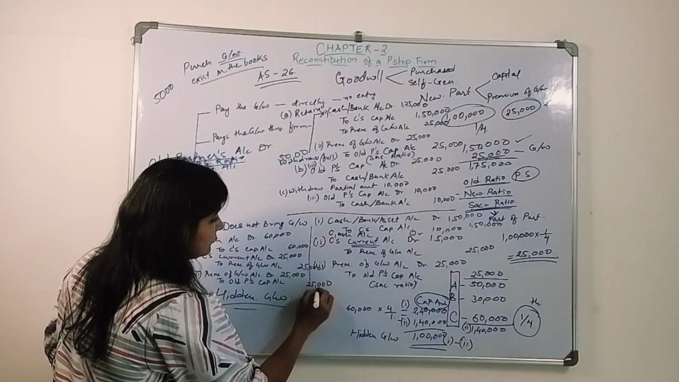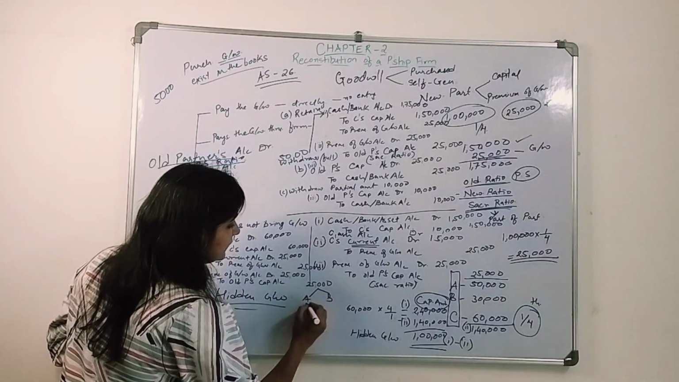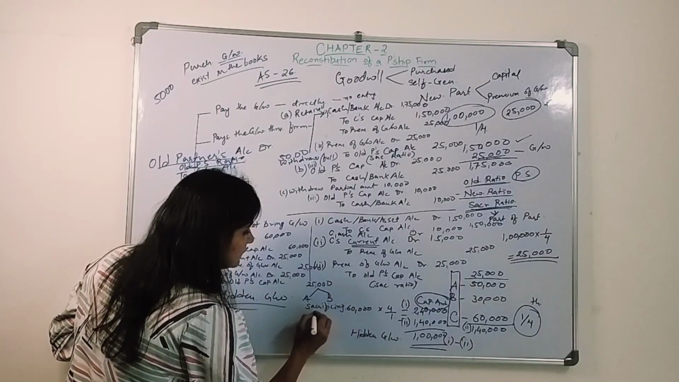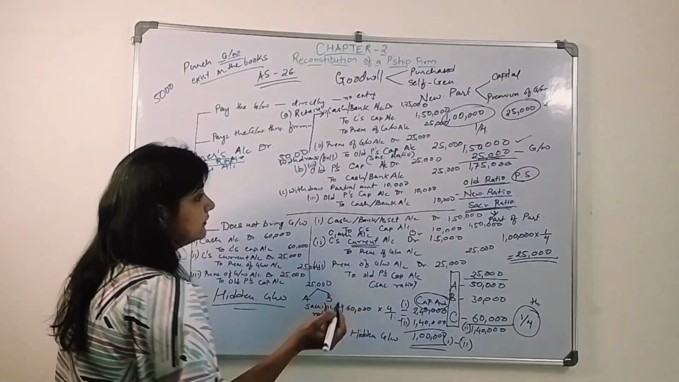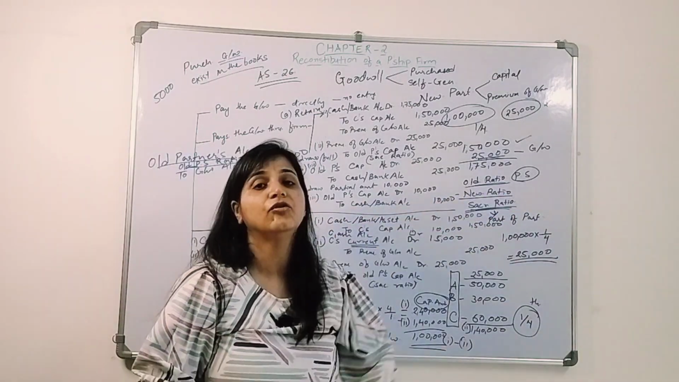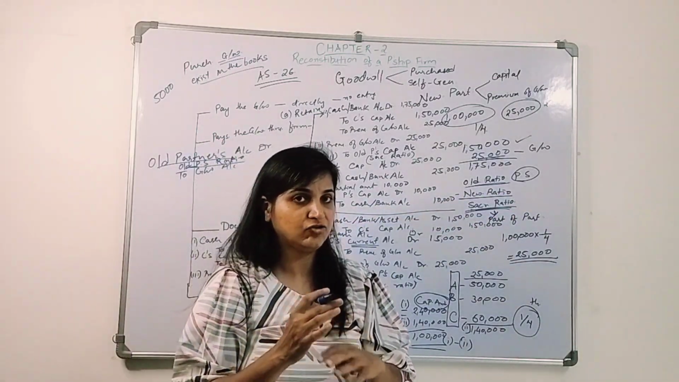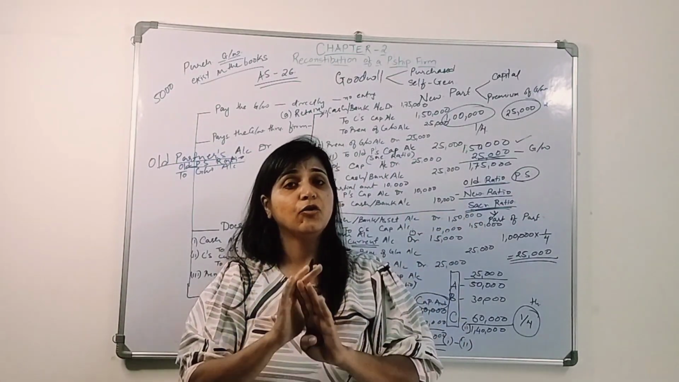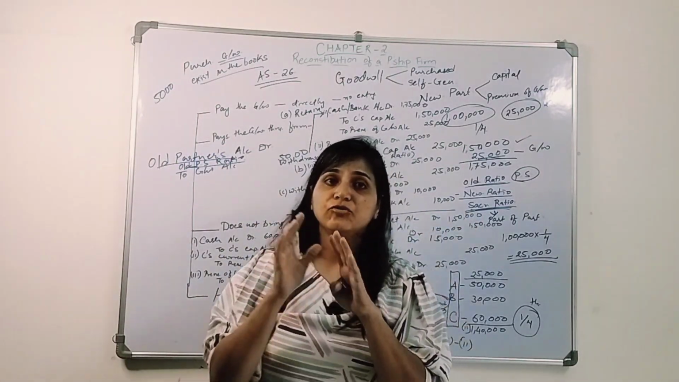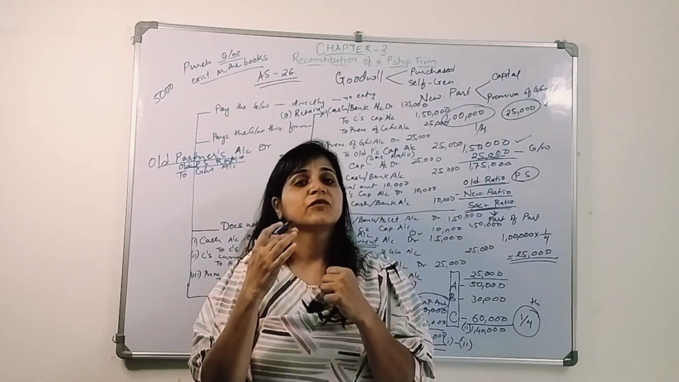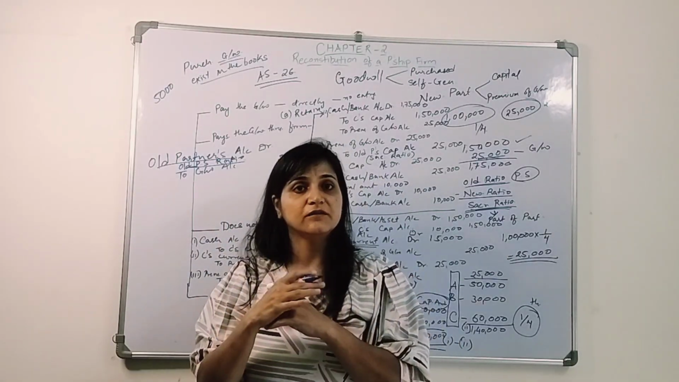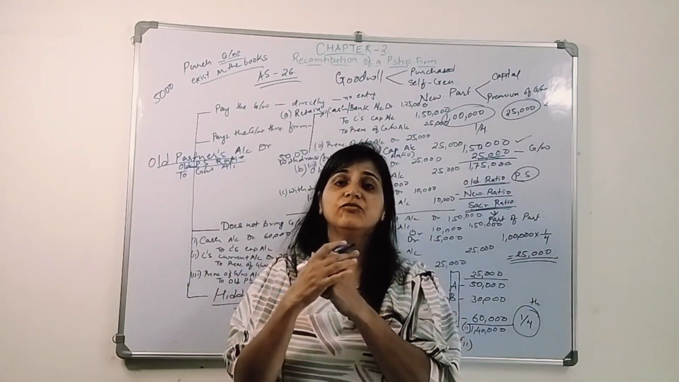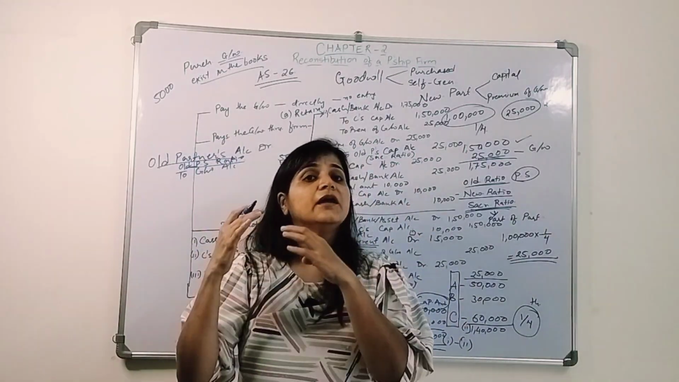This 25,000 will be distributed between A and B in their sacrificing ratio. That is why it is important for you to practice how to find out the new ratio and how to find out the sacrificing ratio. So this is all about goodwill. I hope you got this much. I want you to practice these methods of goodwill. Find out the old ratio, the new ratio, the sacrificing ratio, and how you will give effect to this goodwill in the books.